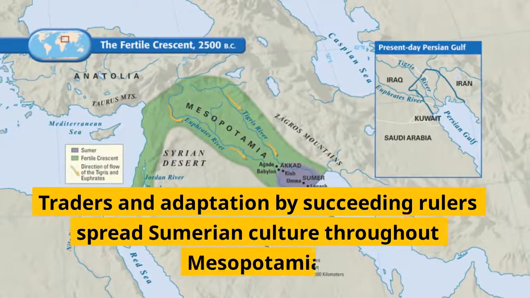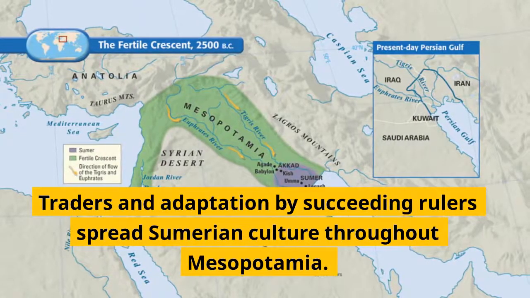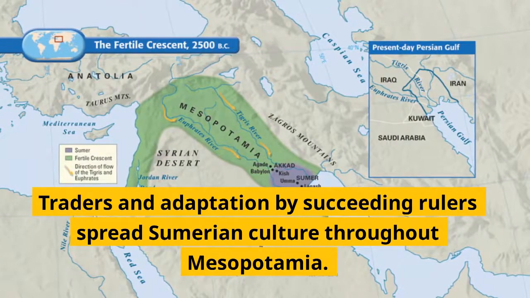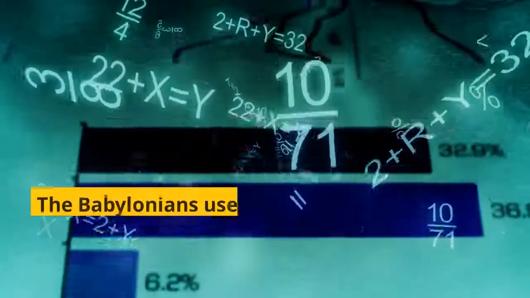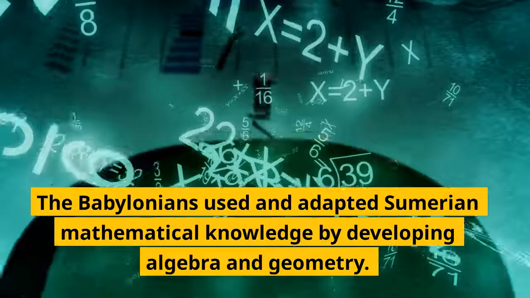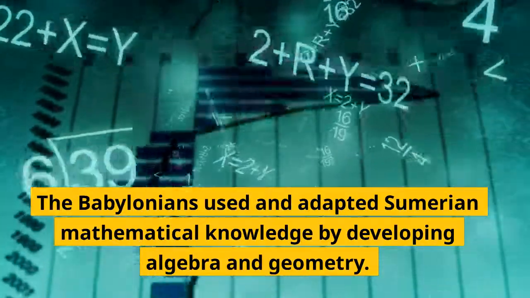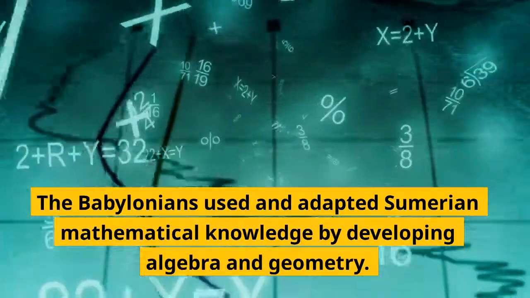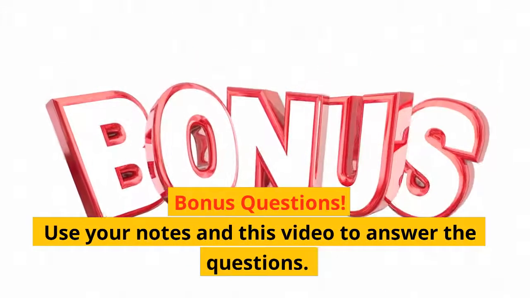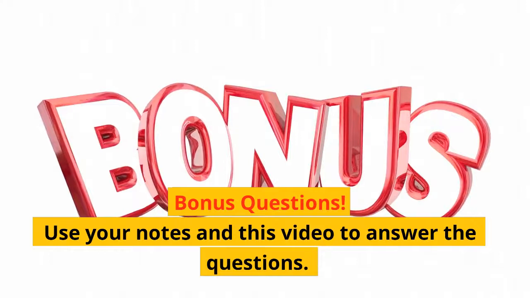Traders and adaptation by succeeding rulers spread Sumerian culture throughout Mesopotamia. The Babylonians used and adapted Sumerian mathematical knowledge by developing algebra and geometry. Bonus questions. Use your notes and this video to answer the questions.